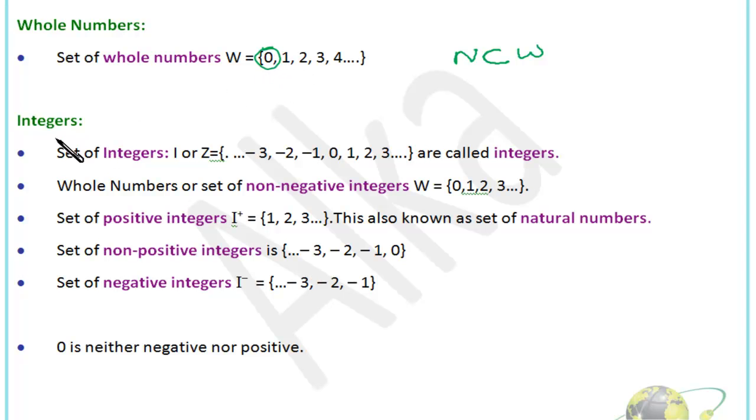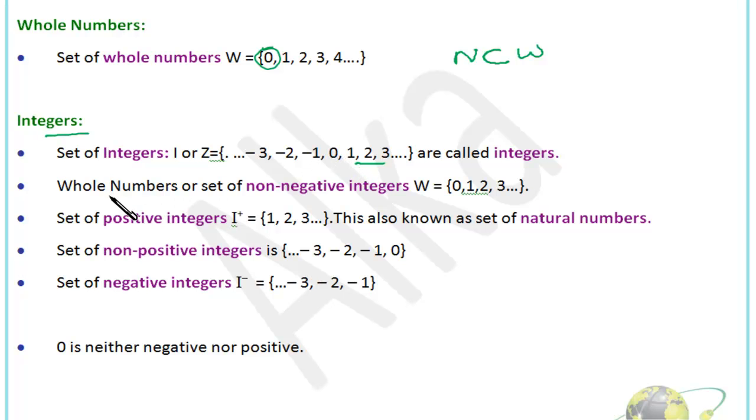Okay. After that, it's integers. Now we denote the set of integers by I or Z. Okay. In the set of integers, there are positive whole numbers, and there are negatives of the whole numbers as well as 0. So these are, we can say, positive natural numbers, these are negative natural numbers, and this 0 is there.